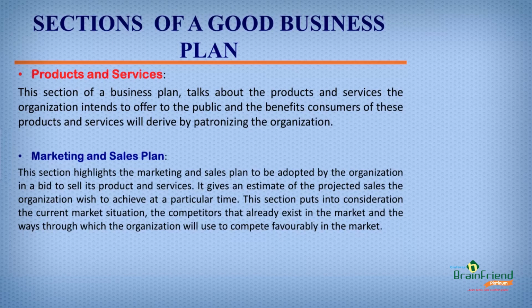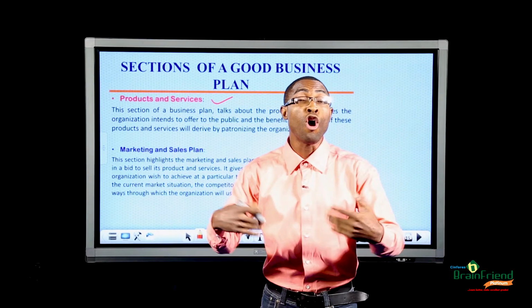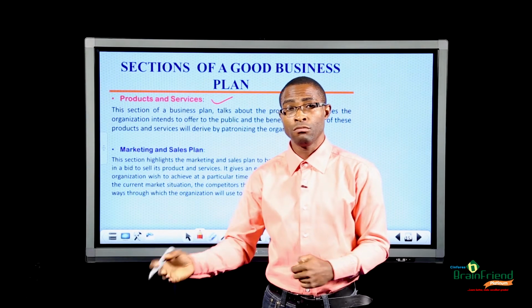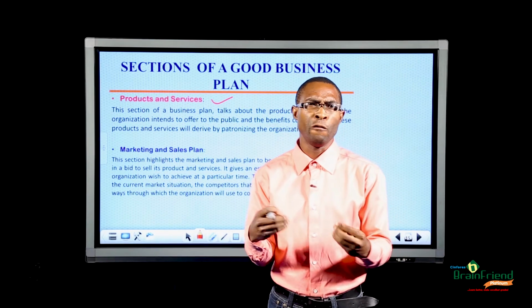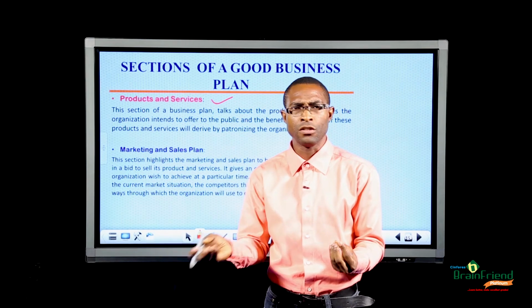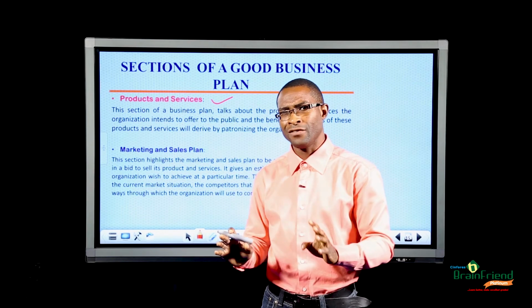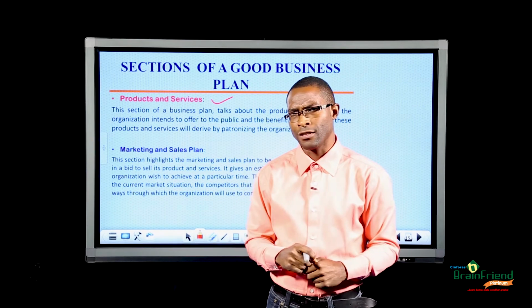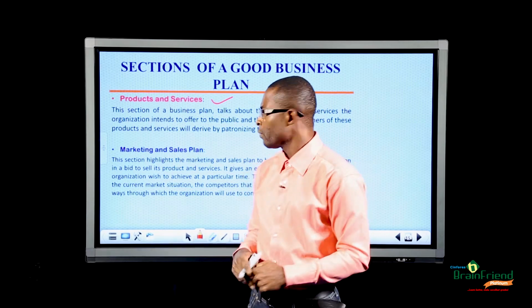Going forward, we have products and services. Here, the business plan is capturing the products and services to be offered by the organization. If they are going into installation, this is where you capture it. If you're going into selling products, what kind of products are you selling? What are the specifications of this product? This is where you capture products and services and all the details that your intended customers must know about your products and services.